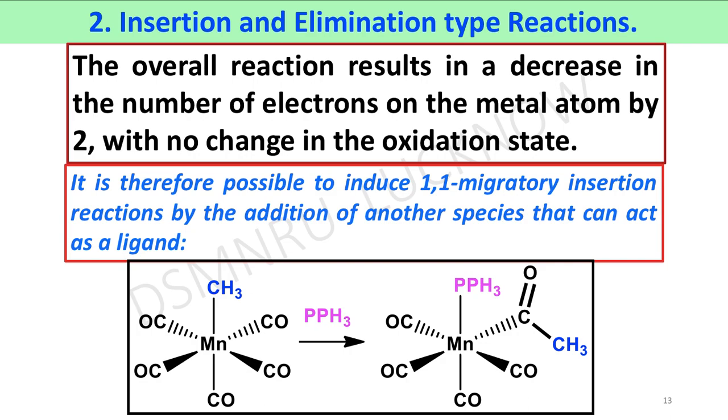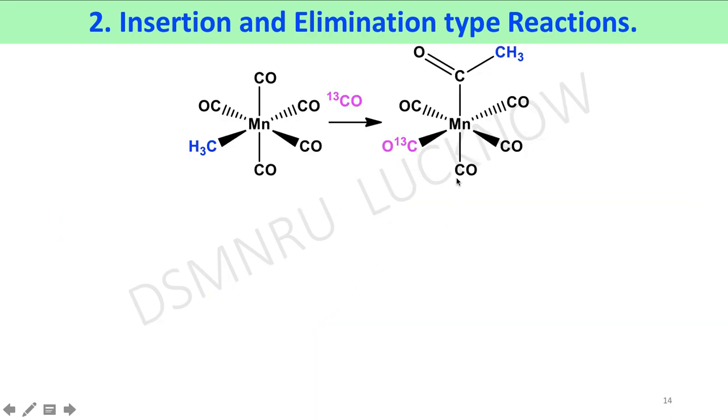Now we will distinguish between the insertion reaction and the migratory reaction. We repeat this same reaction in presence of 13C labeled carbonyl ligand in place of triphenylphosphine. In the product you can see that the incoming 13C carbonyl ligand does not insert between the methyl manganese bond.